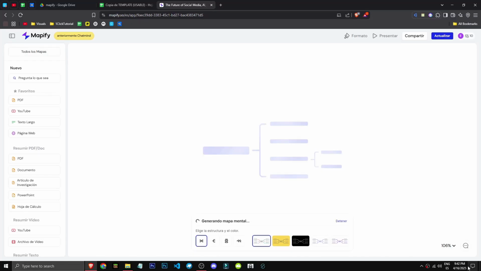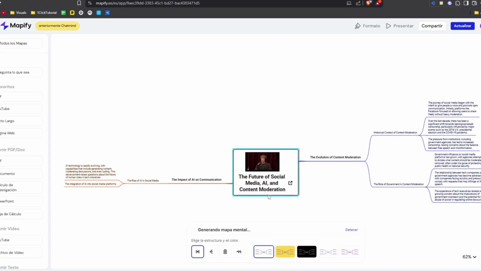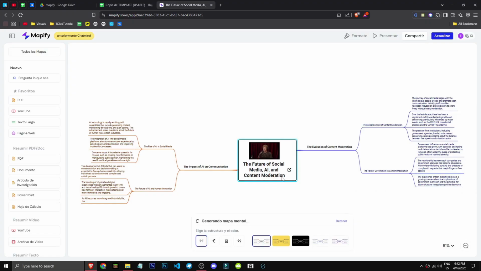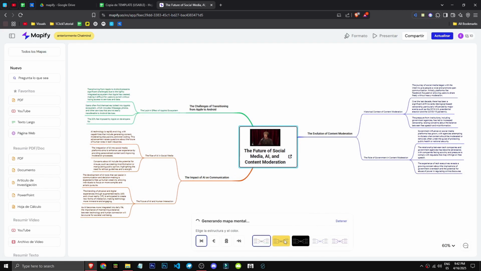And look, it seems to be working already, huh? It's 9:42. Okay, it's creating the map now, see? Future of social media and AI and content moderation with different topics covered listed there. Let's pause and wait patiently for it to finish.